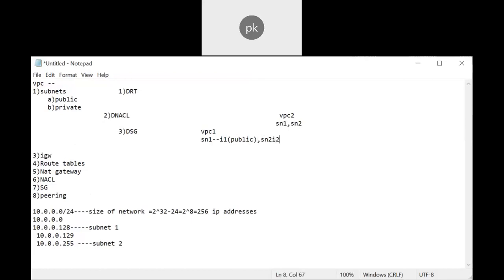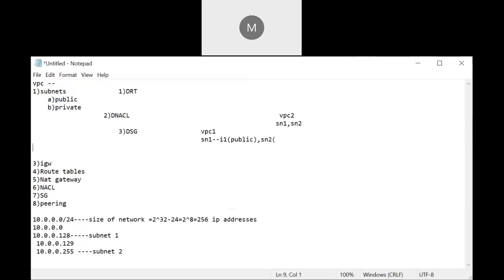Your I2 machine is private. In the same way, I created only private ones here.